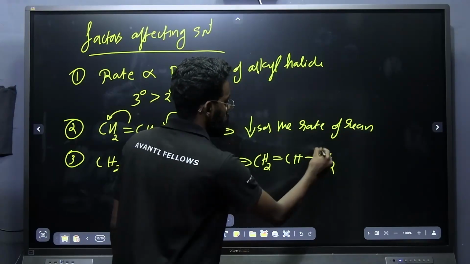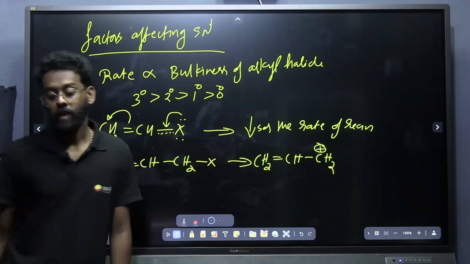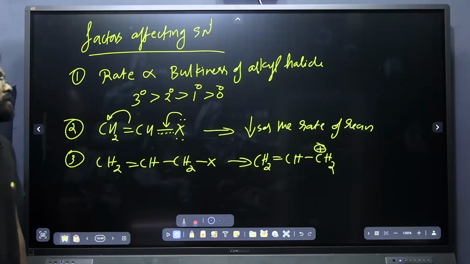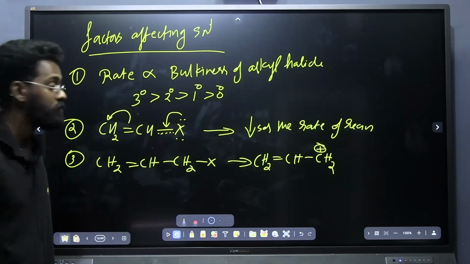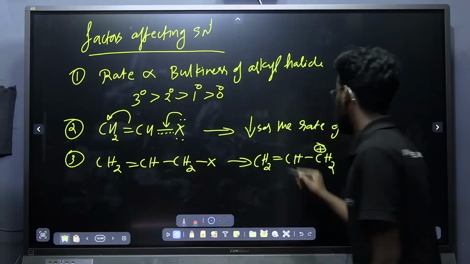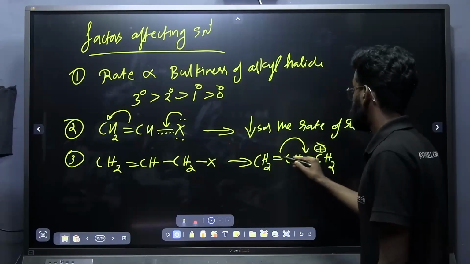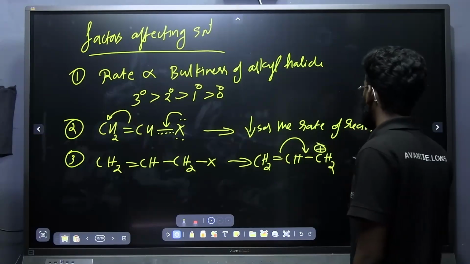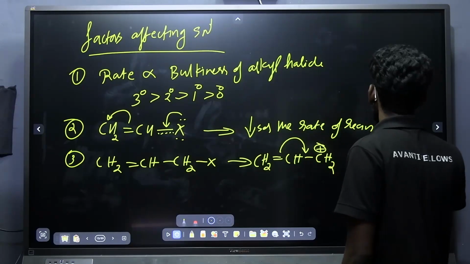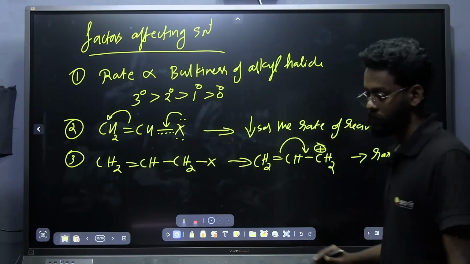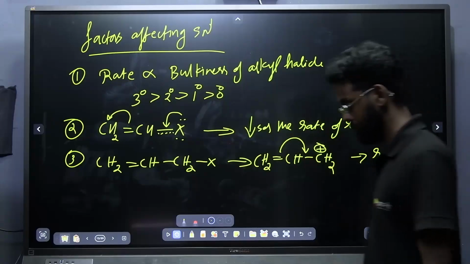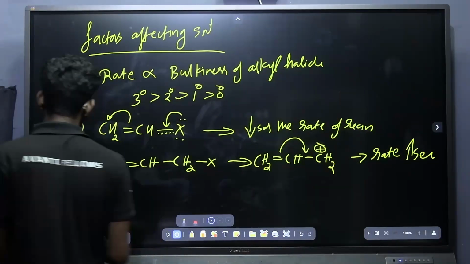Rate of SN1 reaction is directly dependent upon the stability of carbocation. If the carbocation that is forming is stable, here the carbocation is stabilized by resonance. In this case, the rate will be higher. Rate increases. These are the 2 points you had noted down. Okay, one more point is there.